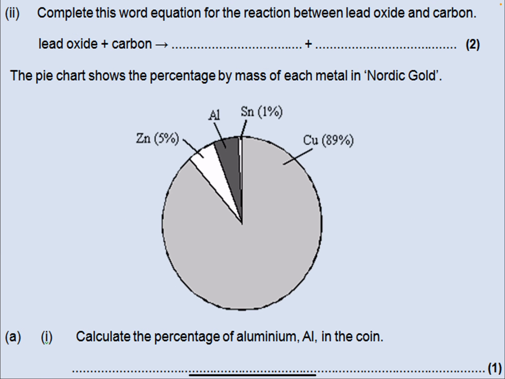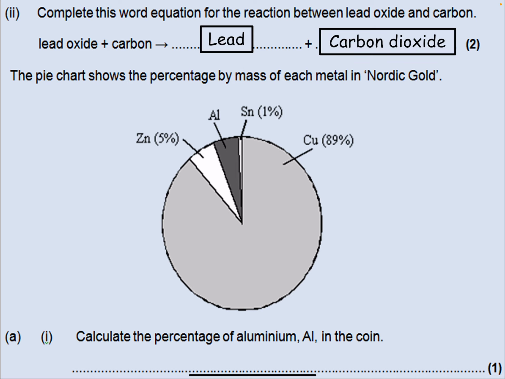Here's another one. Complete this word equation for the reaction between lead oxide and carbon, worth 2 marks. Once again, you can pause the video here. Let's have a look. So lead oxide plus carbon gives you lead and carbon dioxide.